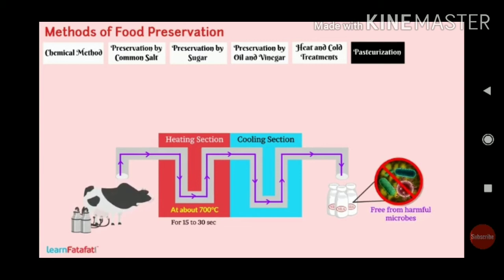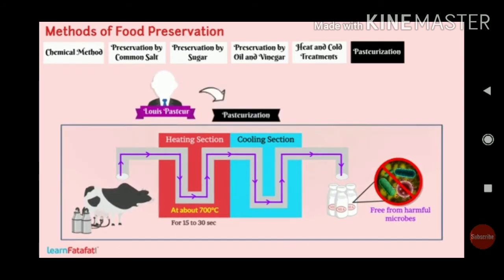Milk is pasteurized to preserve it for a long time. What is pasteurization? The milk is heated up to 70 degrees Celsius for 15 to 30 seconds only. Then it is cooled, and then we can preserve the milk for a long time. So when we heat the milk and then chill it again, this process is called pasteurization.